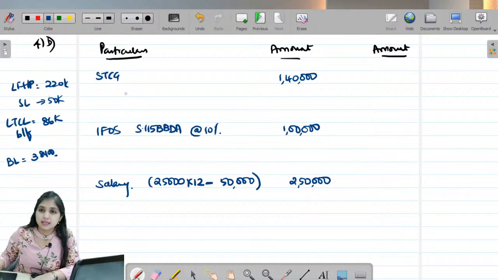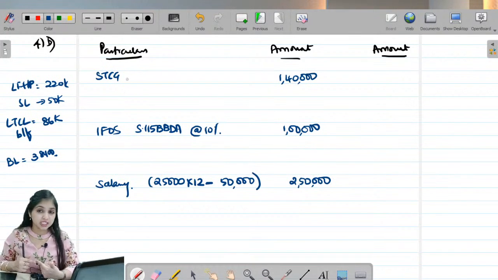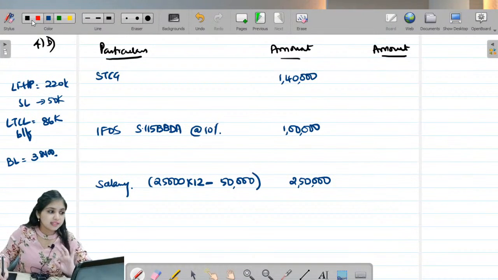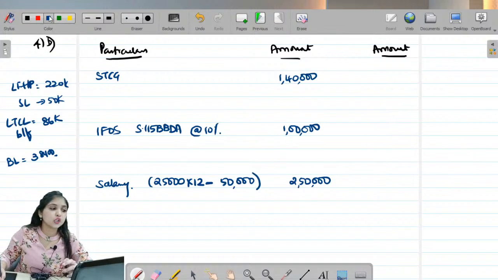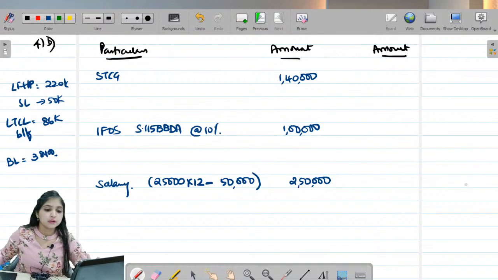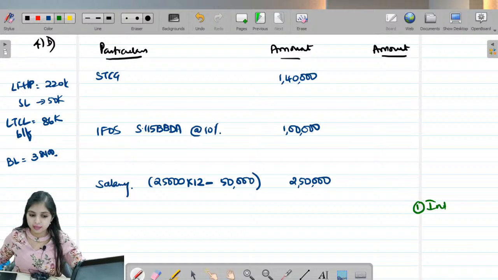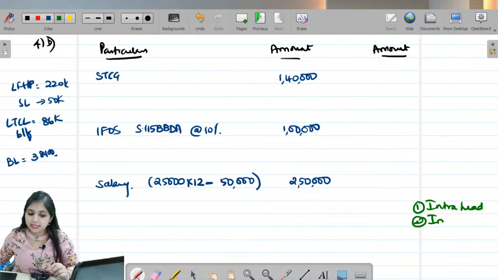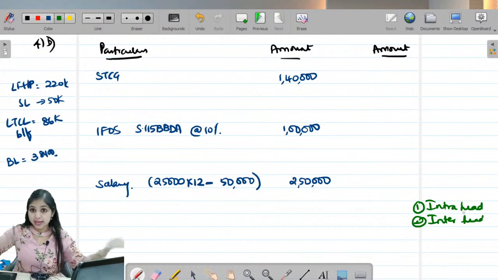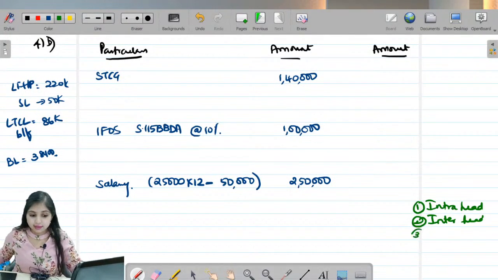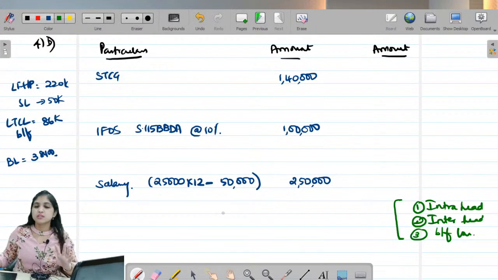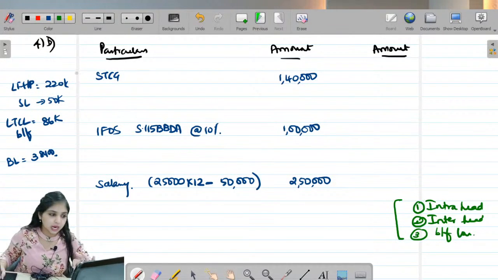First of all, let us see if any intra-head adjustment is possible. Intra-head means within the same head. Always remember, you are supposed to go ahead with the set-off chapter in 3 steps. First, you should always look at intra-head, in other words, within the head. Then you should do inter-head, which means one head with the other. And only then you should adjust brought forward losses. So this is the manner in which we are supposed to handle the set-off chapter. Same way we will do. We will first do intra-head.